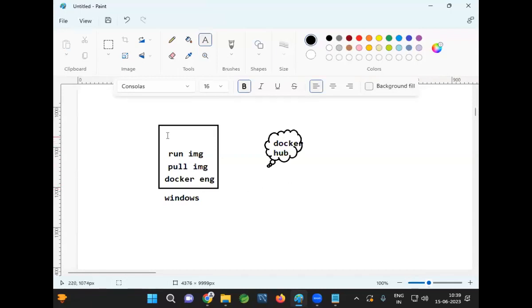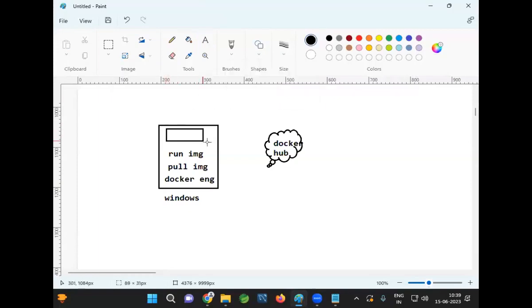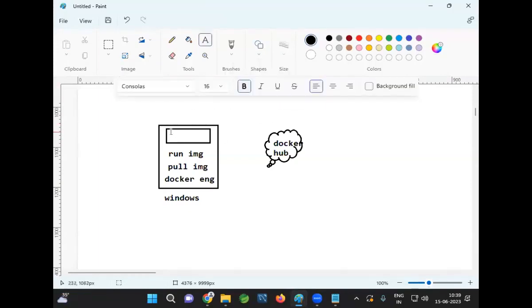Once we run the image, what will happen? In our Windows computer, one box will be created. That box is called a container. Inside the container, the application will execute. Do I need to install Java, database and all? Not required. Why? Already they are part of the Docker image.